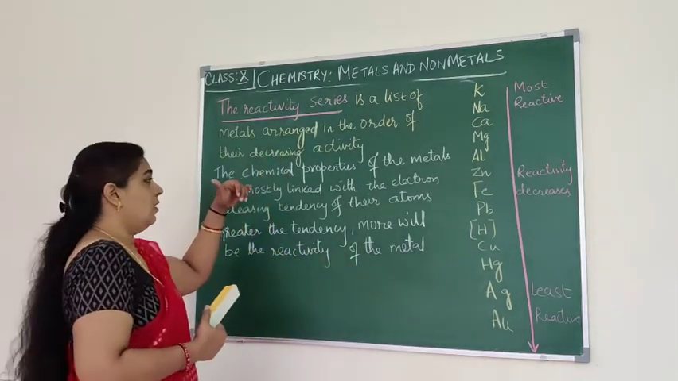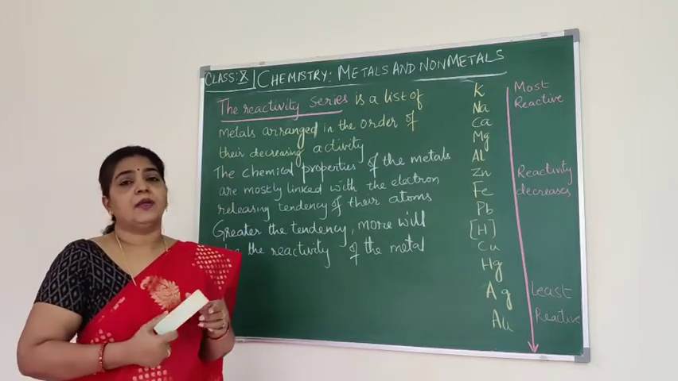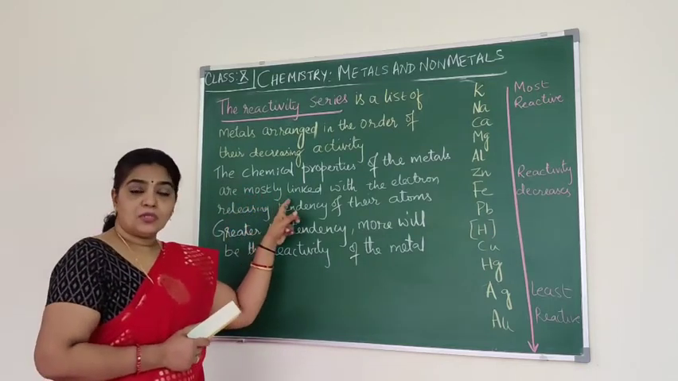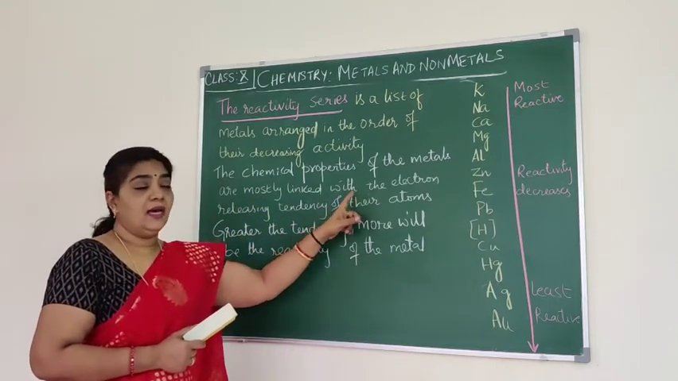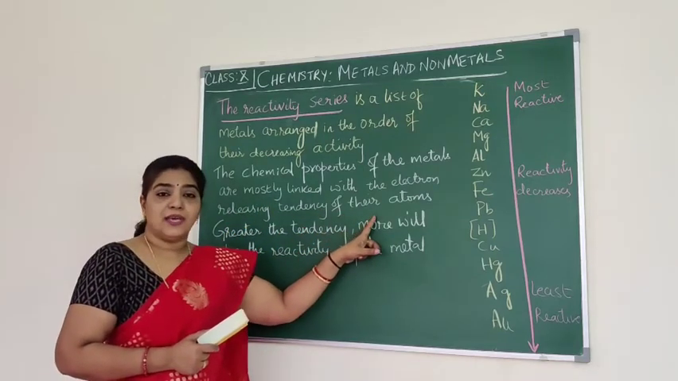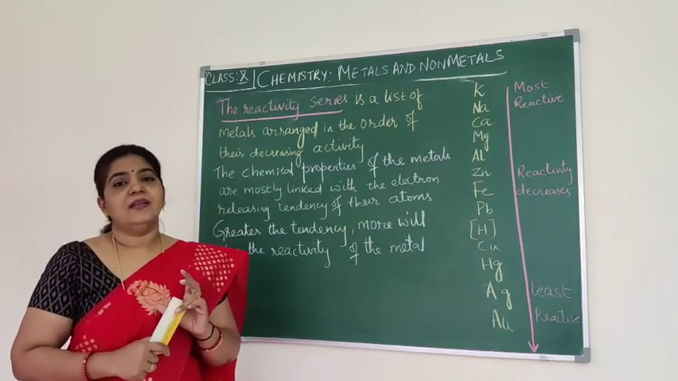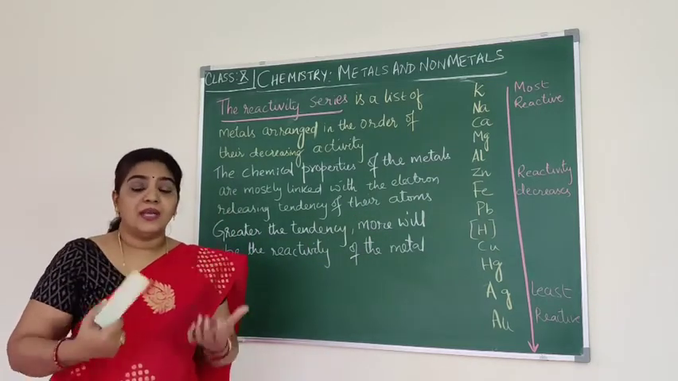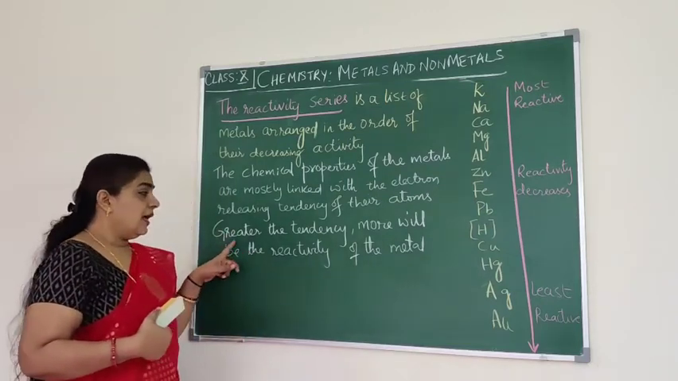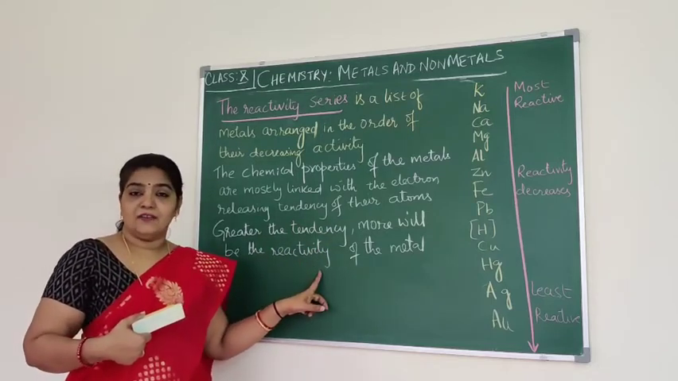It is because of the chemical properties of the metal. We learned the chemical properties of the metal. The chemical properties of the metals are mostly linked with the electron releasing tendency of their atom. So the chemical properties of an element depend on how readily they are giving off the electron. The greater the tendency, the more will be the reactivity of the metal.